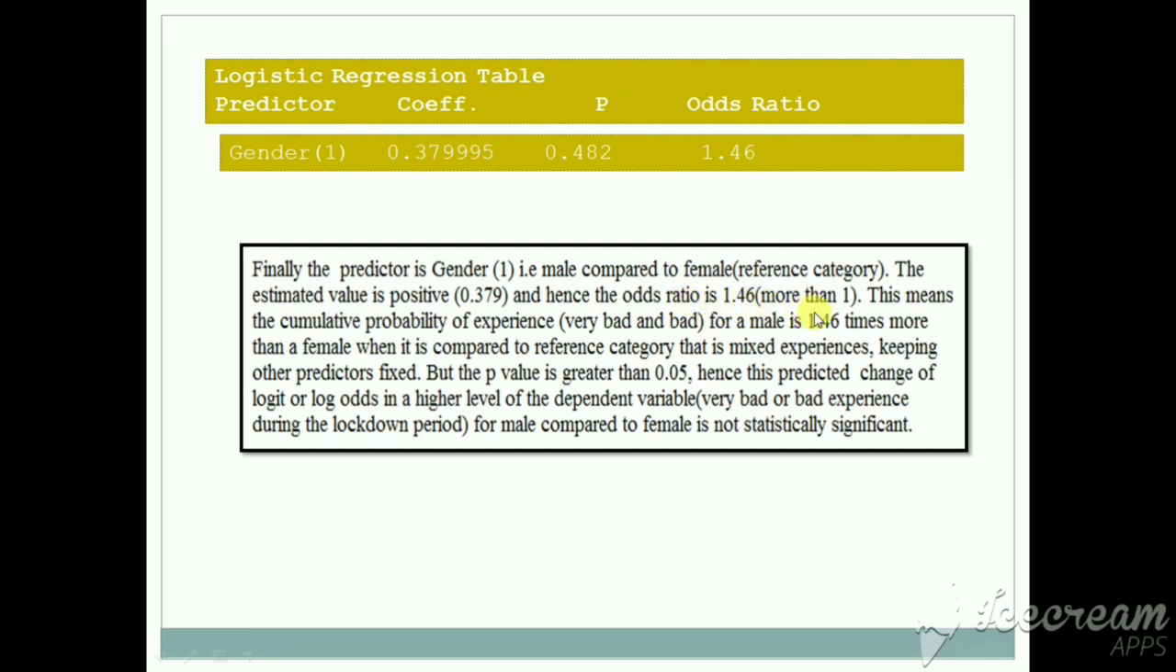1.46, more than 1. This means the cumulative probability of experience, very bad and bad, for a male is 1.46 times more than for a female when compared to the reference category, that is mixed experiences, keeping other predictors fixed, but the p-value is greater than 0.05. Hence this predicted change of logits or log odds in a higher level of the dependent variable, that is very bad or bad experience during the lockdown period, for male compared to female is not statistically significant.